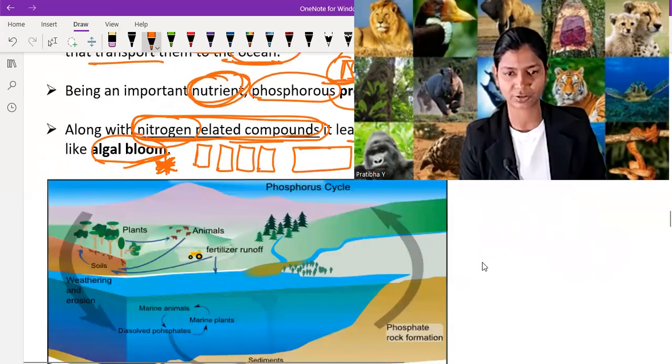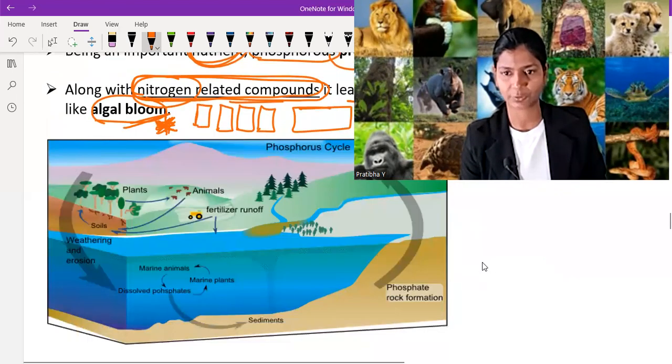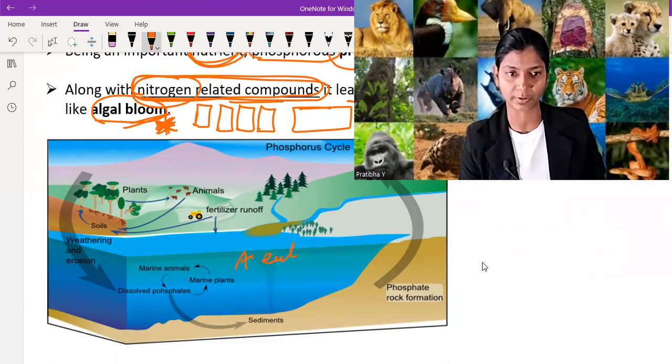You can clearly see this is a picture of the phosphorus cycle. Okay, phosphorus from rock formations enters into the river stream. That river stream transports this into the ocean, and then, due to algal bloom and eutrophication, it causes a problem for the marine life.